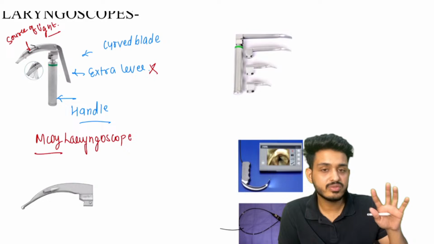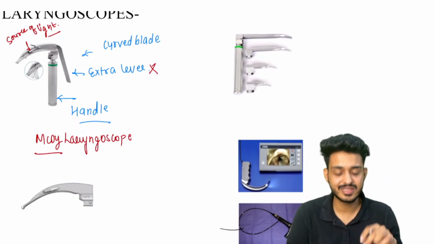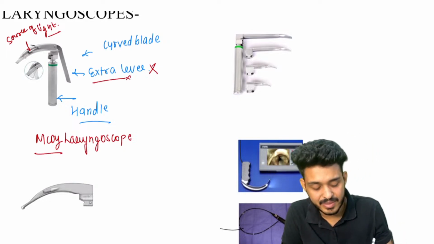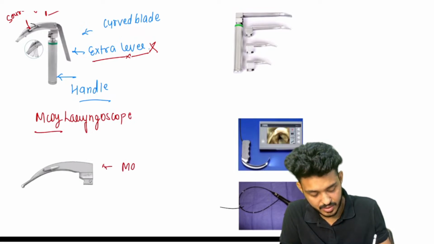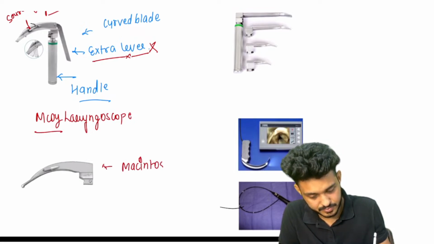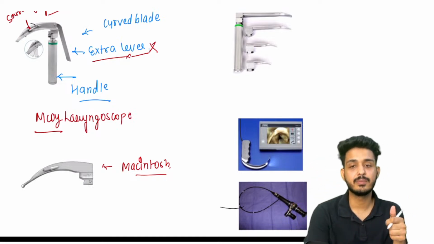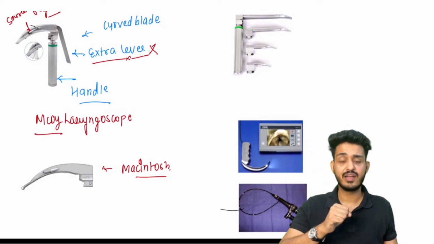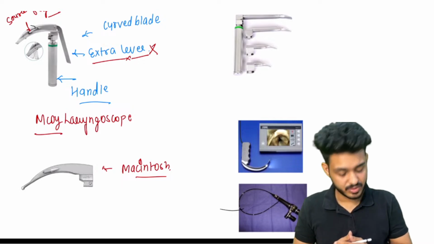Both of them are curved blade. That is why I put this question. Both of them are curved blade, but this extra lever will be absent in Macintosh. This is your Macintosh. You will be finding that curved blade, but the extra lever will be absent. You will be having a source of light. You will be handling it in the left hand. You will be putting it inside and putting the tube, right? I will be telling you the steps of intubation also.